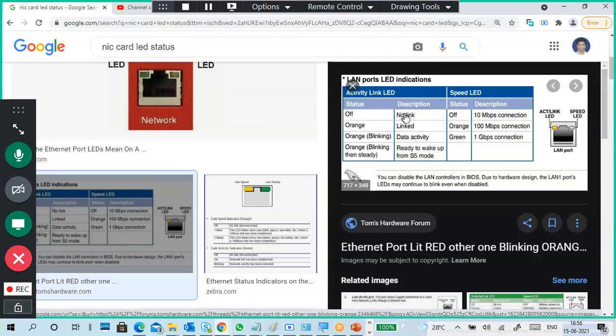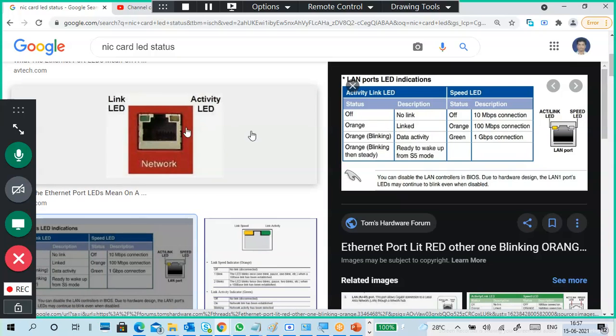Here you can see the link LED. Status off means no link. This green LED off means no link. If it shows orange, linked means there is a connection. Next, orange blinking means data activity, data is transmitting. Blinking steadily means ready to wake up from the S5 mode, when the system went to sleep mode. If it is activated, it blinks then goes steady. When new data comes, it will blink again.